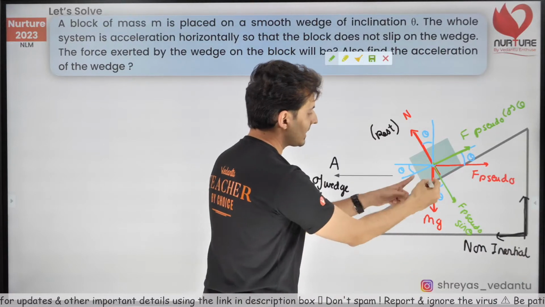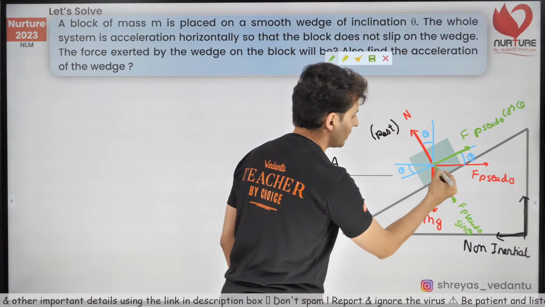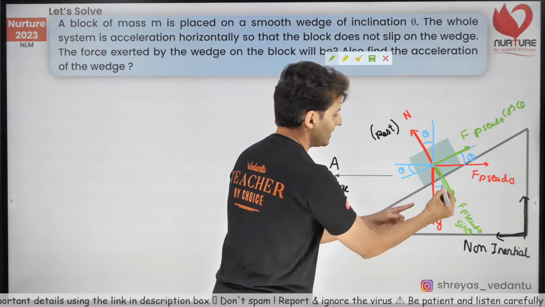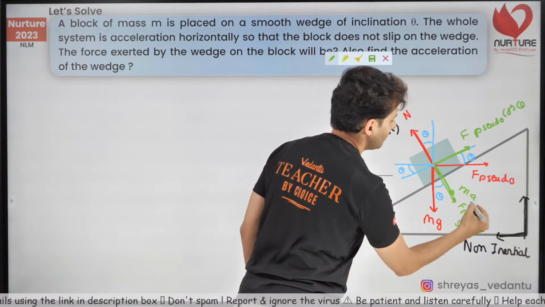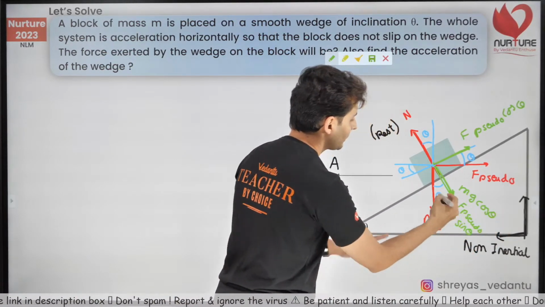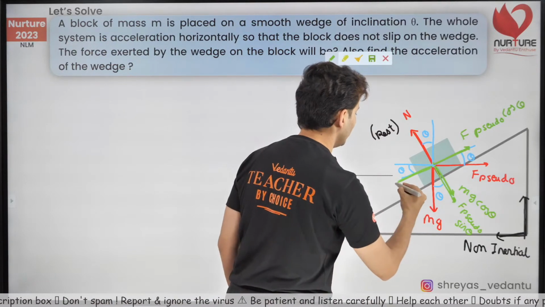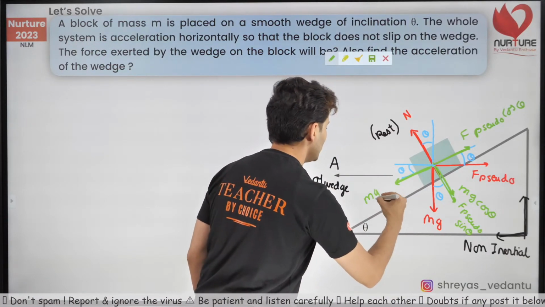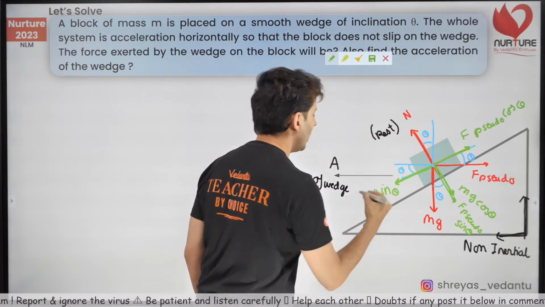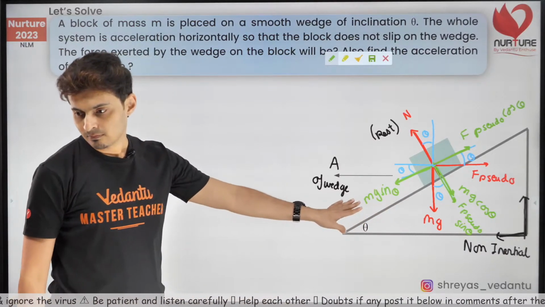Similarly, mg will also have a component here, and because it is closer to theta, it will be mg cos theta, and this component over here will be mg sin theta. Everybody clear?